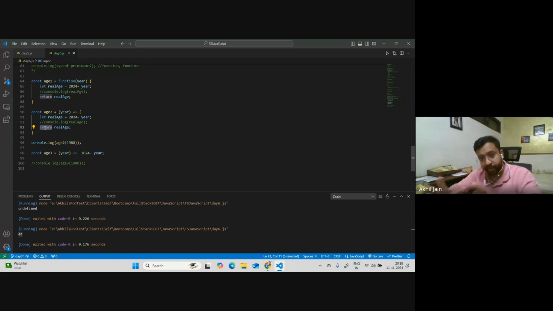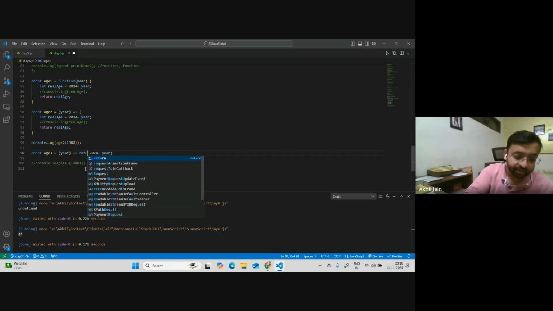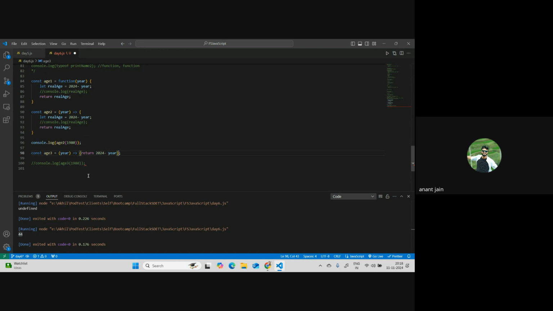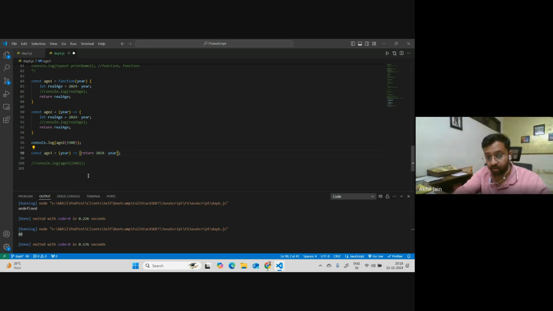So my point over here is, in the arrow functions, if you are adding a single line of code, first of all, you can remove those braces, as I told, but there is a second rule around it. Whatever you mention here would be returned as an output by default. So you don't have to write the return keyword here. If you want to write it, you will have to use braces here. So there's an implicit return. That is what I'm trying to explain. Okay. Got it.